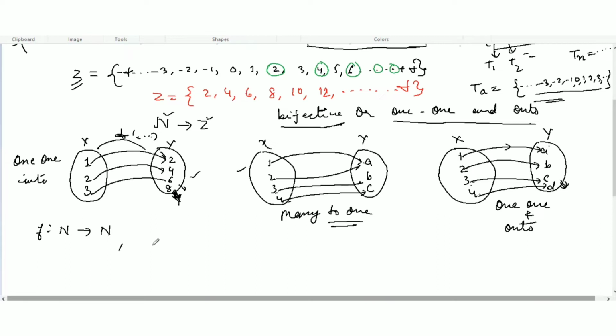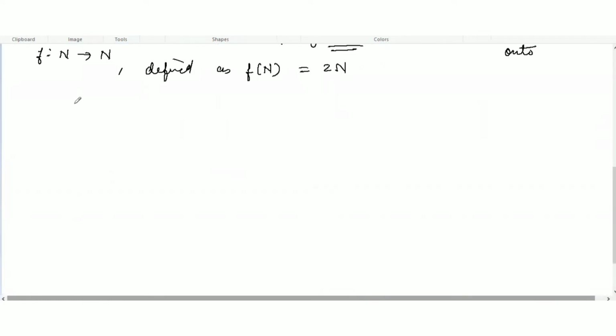Let's define f of a natural number n as 2n, where N equals 1, 2, 3, 4, all natural numbers. Then 2n means 2 multiplied by 1 is 2, then 4, 6, 8, and so on.